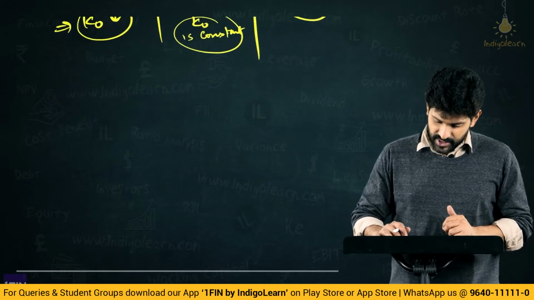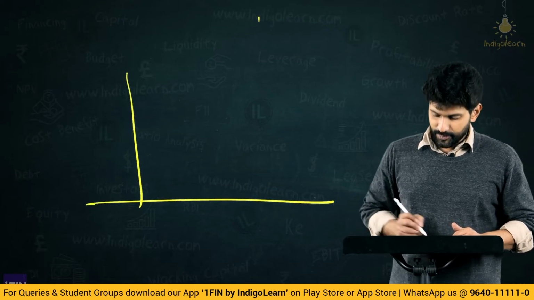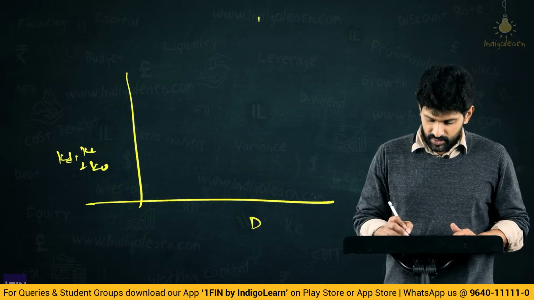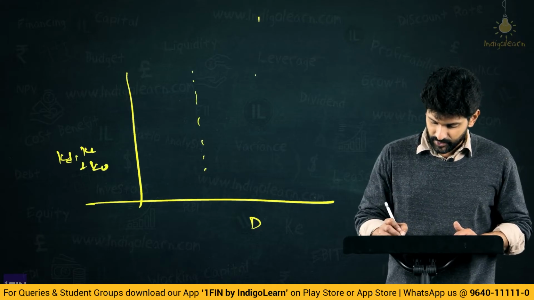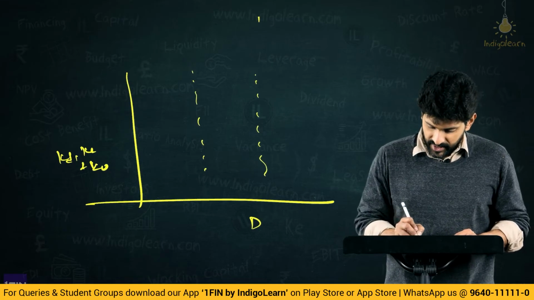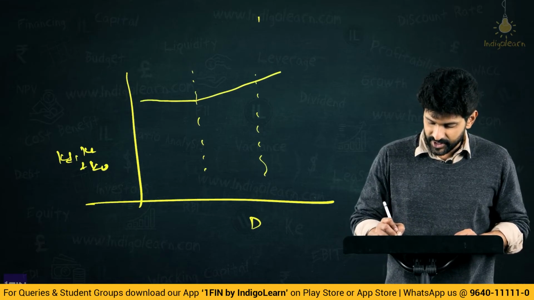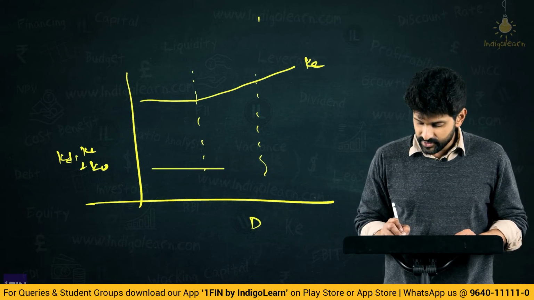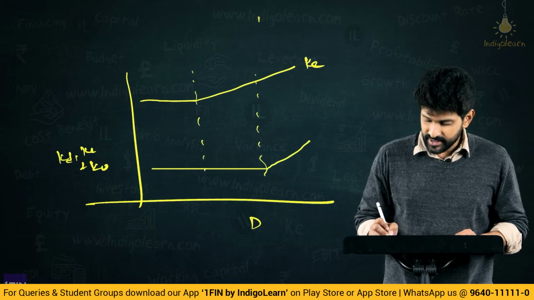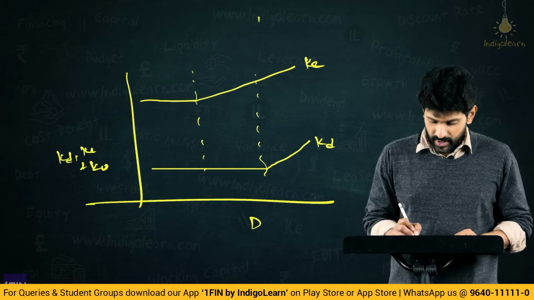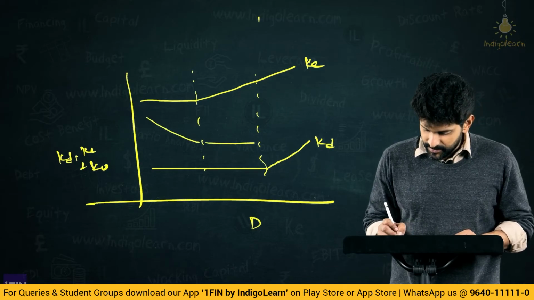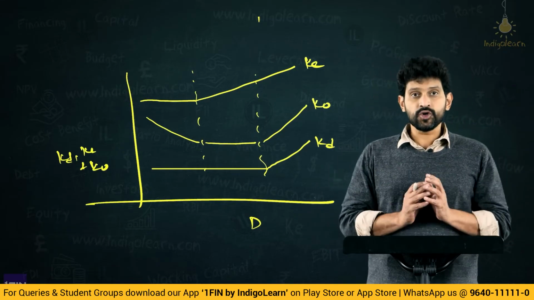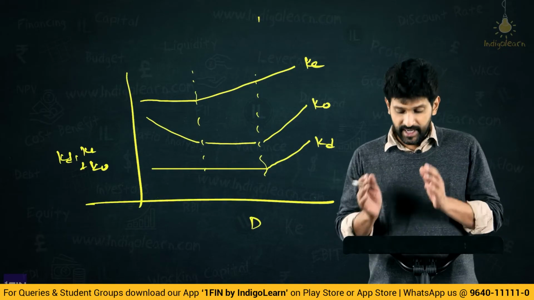Now, if you look at these things in the form of a graph, say for example, you are plotting debt here on the x-axis and KD, KE and KO here. Now, if I draw in three phases, in the case of KE, first it is constant, then it is gradually increasing, this is KE. Now, KD, it is constant here, it is constant here also, but later on it started increasing. What about KO? KO has initially decreased, then it became constant and then it started increasing. So, this is how the graph looks when you plot for KD, KE and KO.